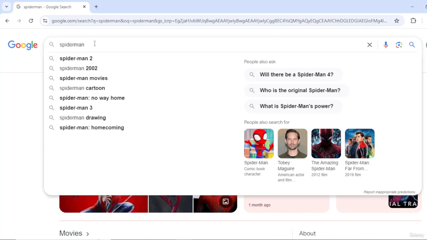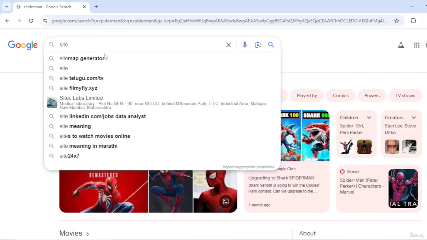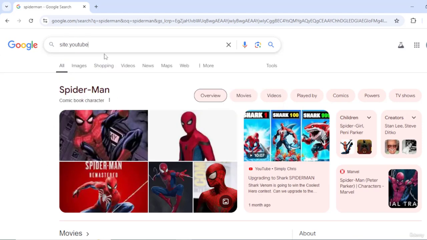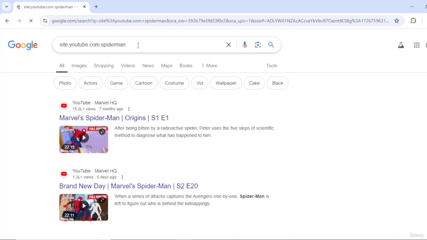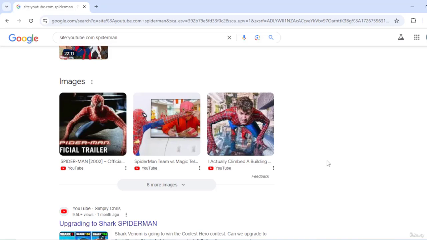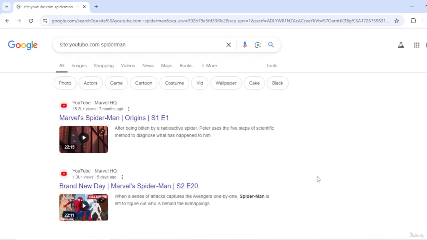But Google has got a lot of tools. Let's look at some of those tools. The first tool is called the site colon. You just say site colon youtube.com Spider-Man. What you are telling Google is you are forcing Google to search only on this particular domain and nowhere else. Now, if I were to press enter, you would see that Google has filtered the searches so that it is only searching for Spider-Man on youtube.com and nowhere else.